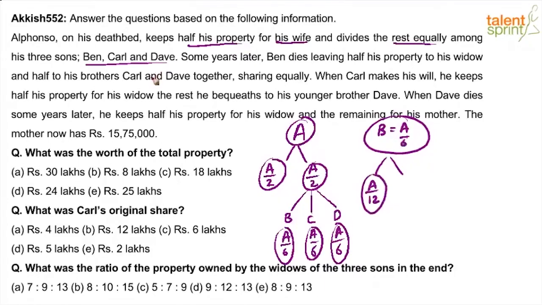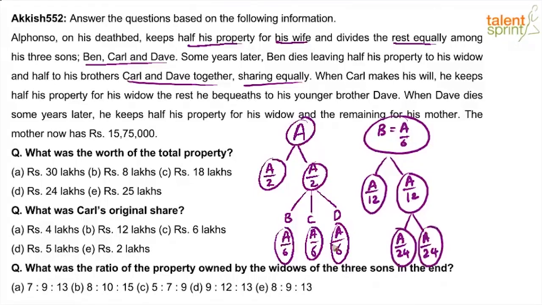And what will he do? He divides half his property to the widow and half to his brothers Carl and Dave together, sharing equally. So remember, the other A by 12 will go to the 2 brothers in equal parts. You have to make 2 more parts of A by 12, so A by 12 by 2, A by 24. A by 24 and A by 24. This goes to Carl and this goes to Dave, because he has divided the other half equally between his 2 brothers. You're able to follow?